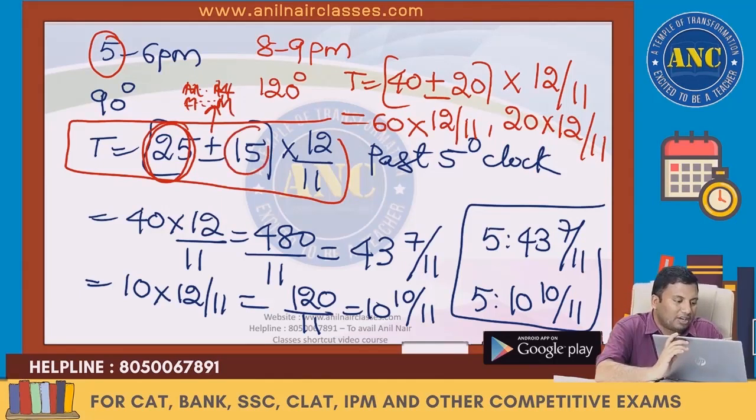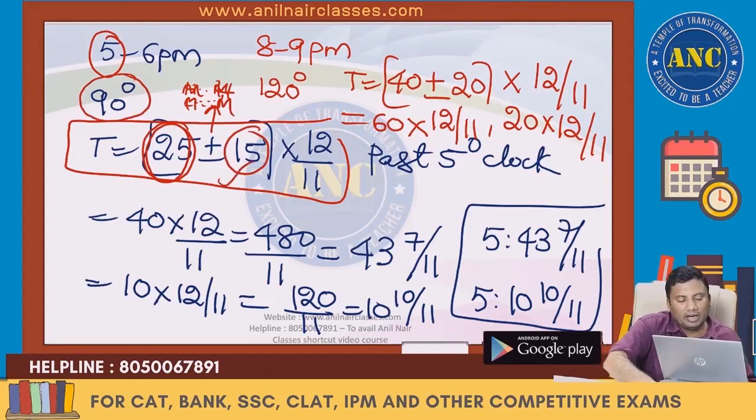From where did we get 15? 90 degrees in divisions is 15. Denominator is 11 by 12, so numerator is 12 by 11. I hope it is clear. Everybody, kindly reply in the live chat if it is clear to you.